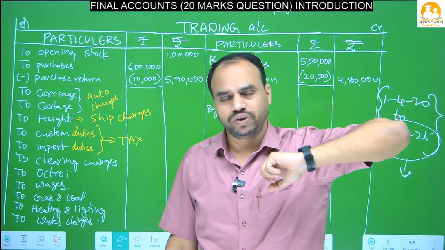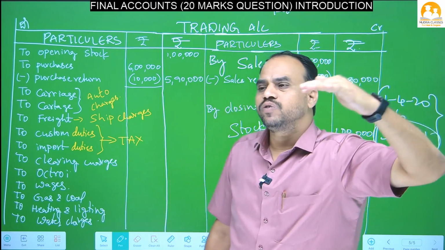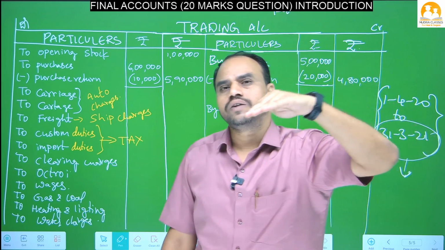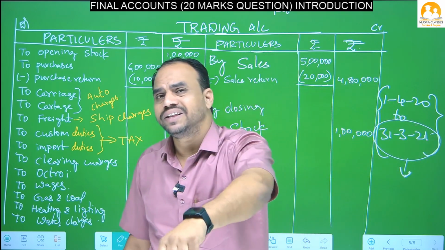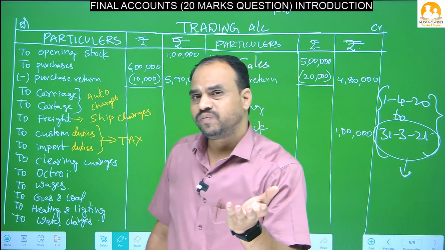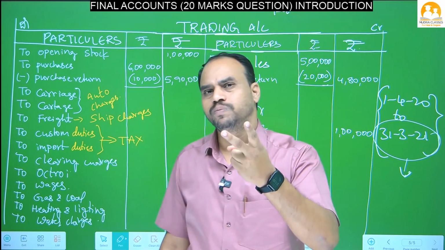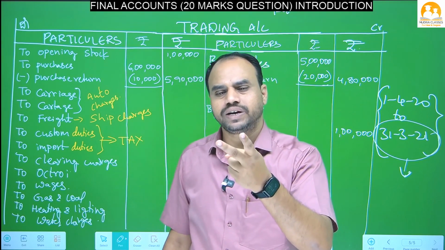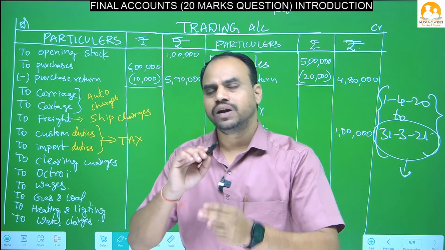Only two sources. One is, if you are bringing goods by aeroplane, where will it land? It will land in the airports, okay? If you are bringing goods by ship, where will the ship land? Seaports. So there are two places goods come from other countries, that is airport and seaport.